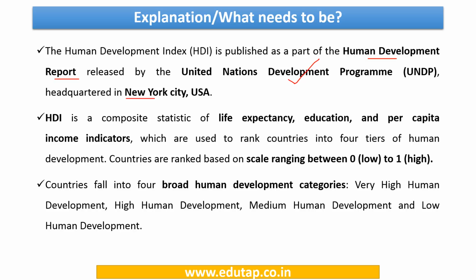So the countries are ranked based on a scale which ranges from 0 to 1. Okay, so if there's a score of 0, it means low, and if there is a score of 1, the country is ranked high in terms of human development. So based on the scores, the countries fall into 4 broad human development categories. Now what are those categories? Very high human development, high human development, medium human development, and low human development.